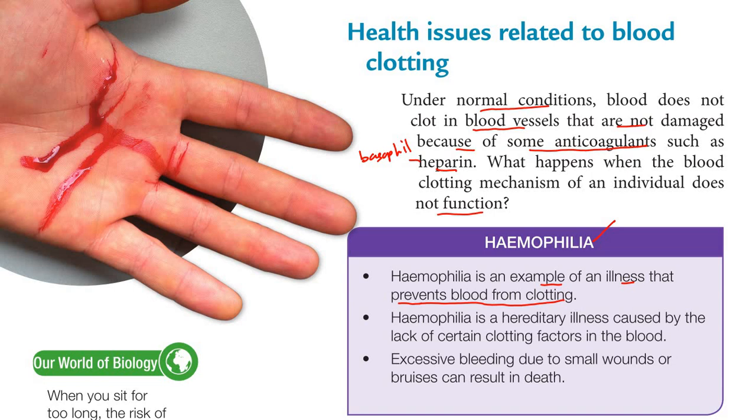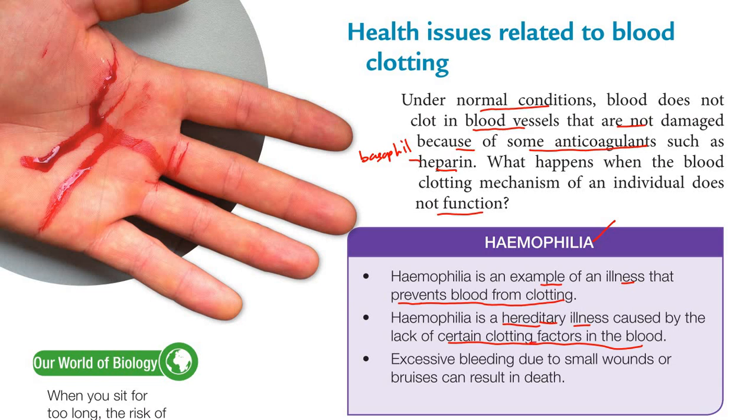Hemophilia is a hereditary illness caused by the lack of certain clotting factors in the blood. Hereditary illness means it can be passed from generation to generation. For example, if the father has this disease, the daughter or the son can also get this disease. So this is the meaning of hereditary illness. It can pass from father to son or daughter.